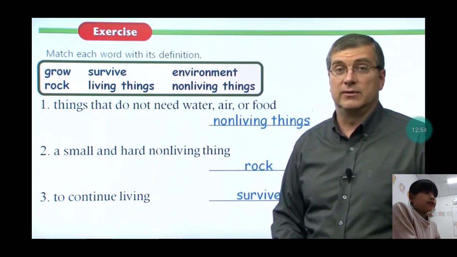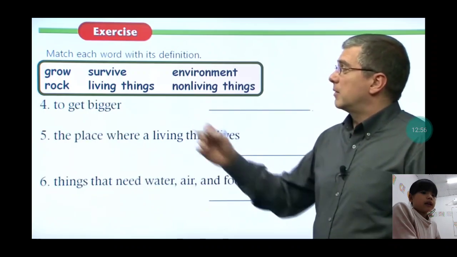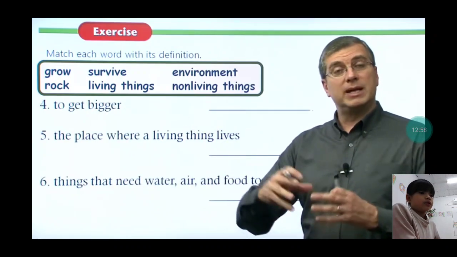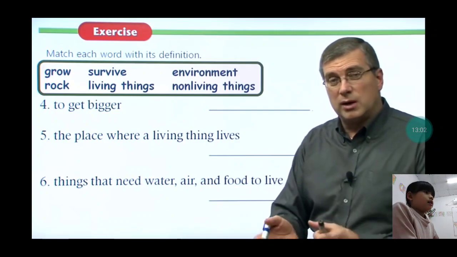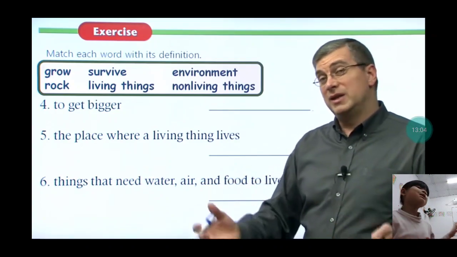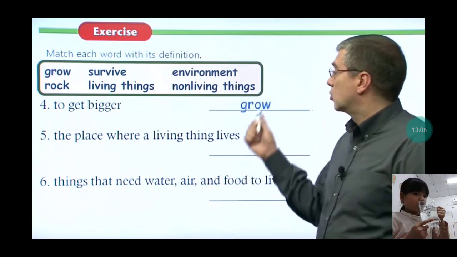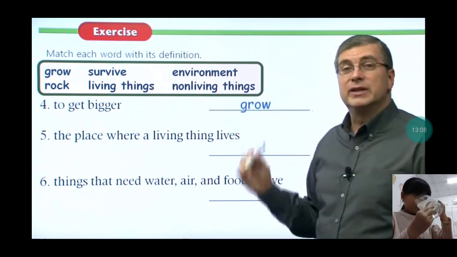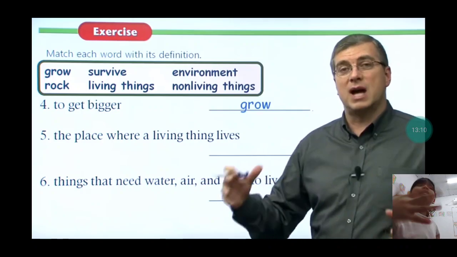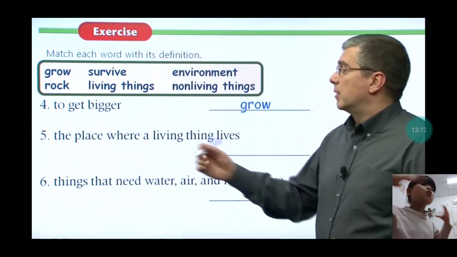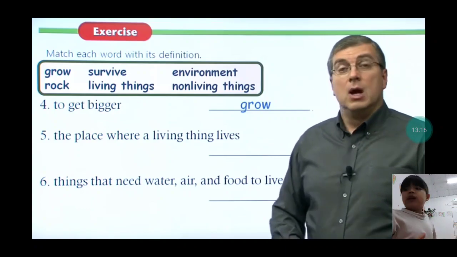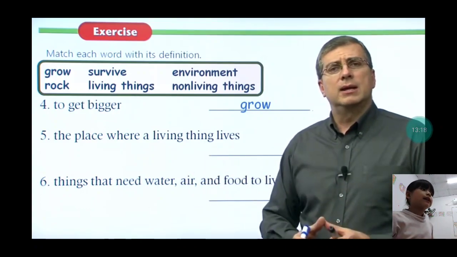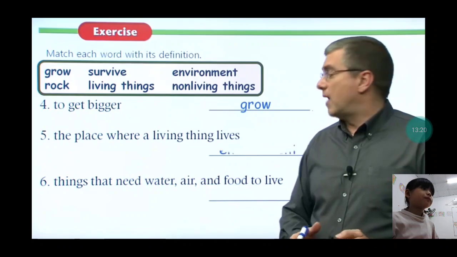You look at this picture. It will be bigger or smaller. It gets bigger. That is a road.